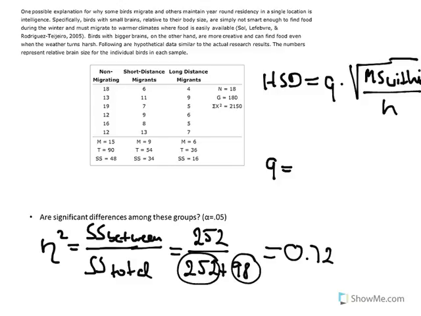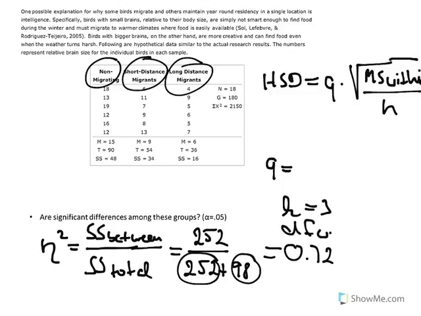For that, you see that we need K. K we said is 3. So there are 3 different categories, right? And then we need the degrees of freedom within to find the Q value in the table. And that was 15. So our Q is 3.67. So this is what we're going to be plugging in here.